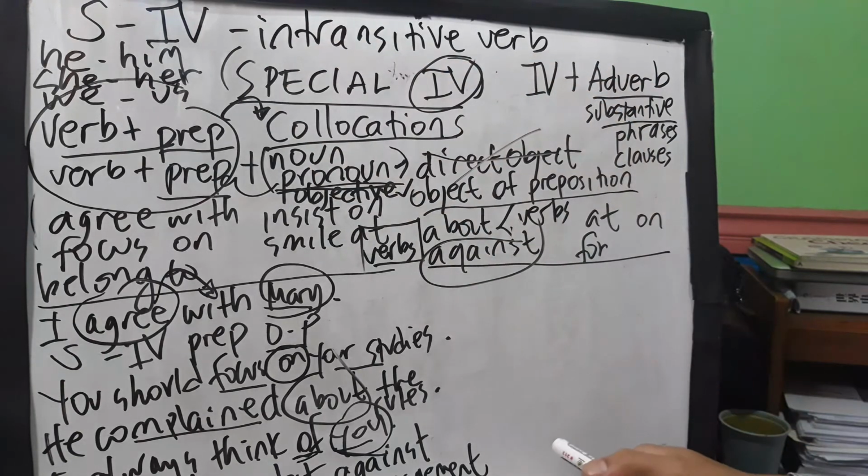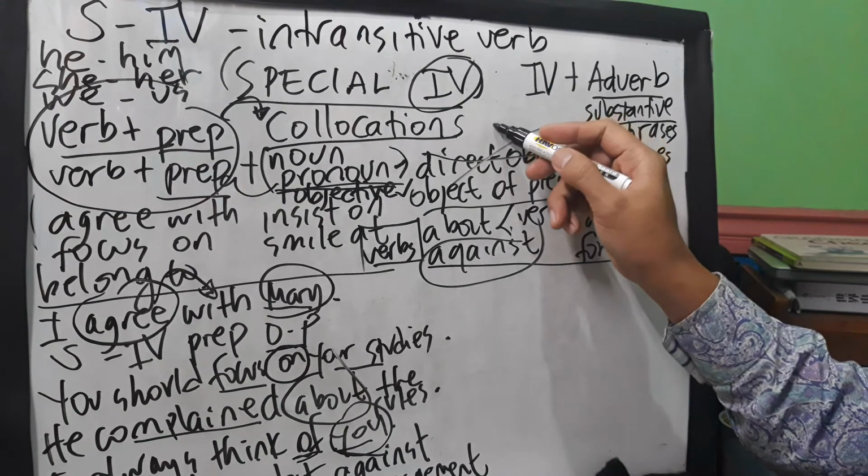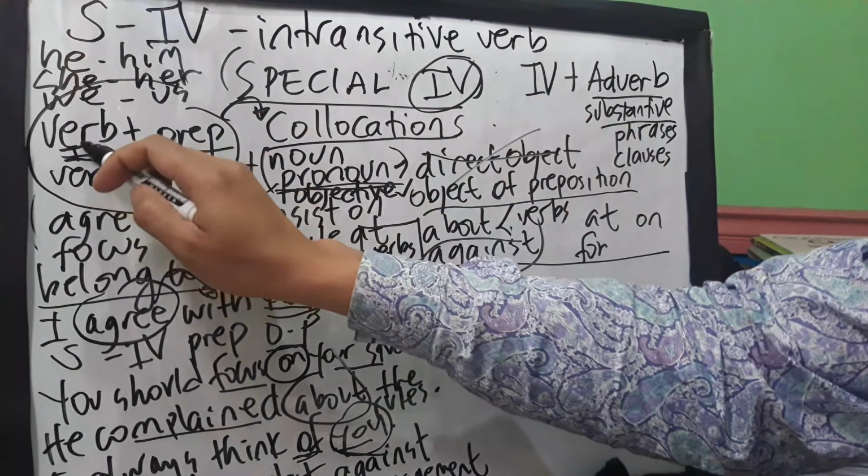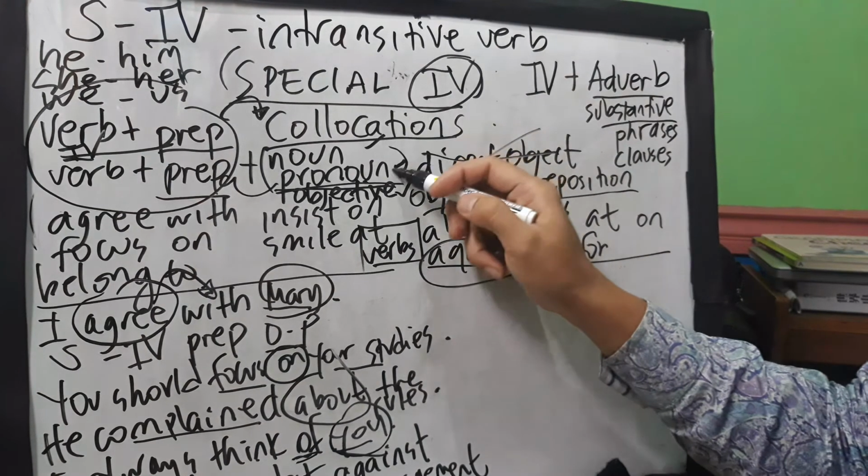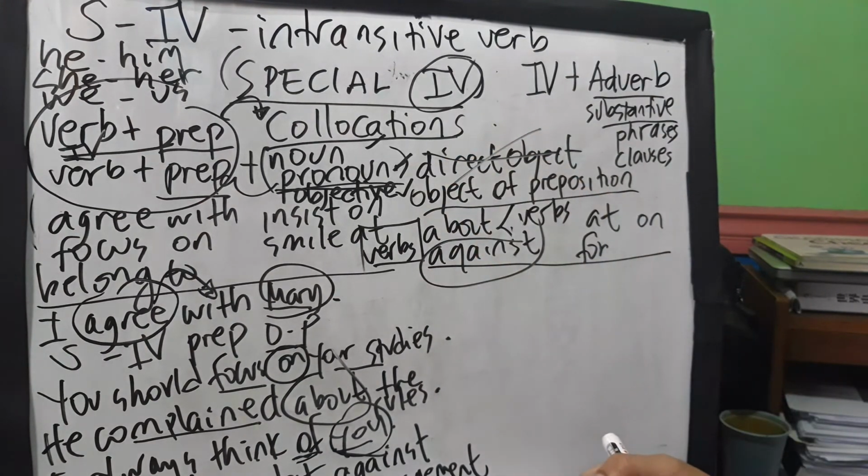So this is simply teacher, students, teacher. Are you saying that if you use special intransitive verbs in the form of collocation, these verbs are intransitive? Yes. And followed by a noun and pronoun? Yes. So I hope this is clear, guys.